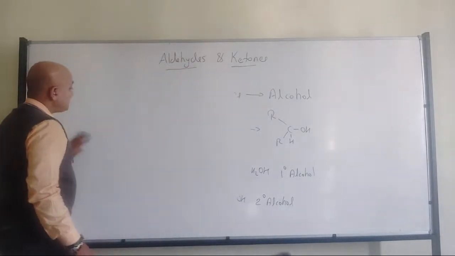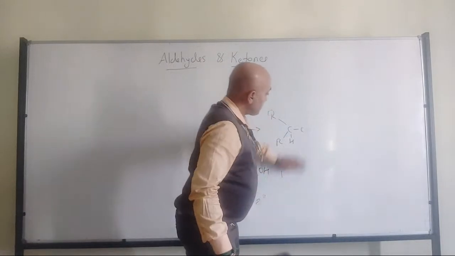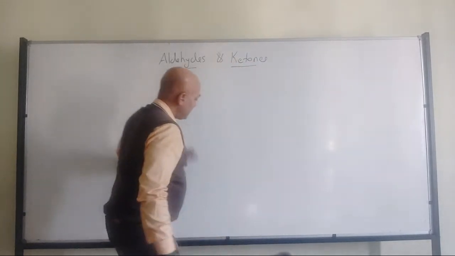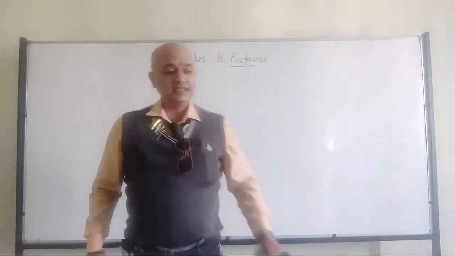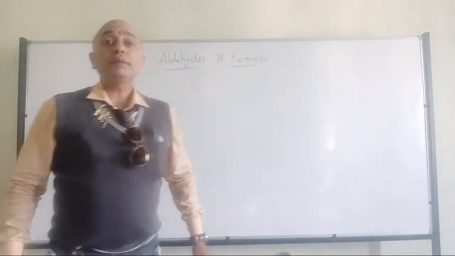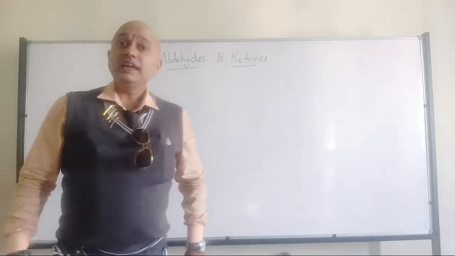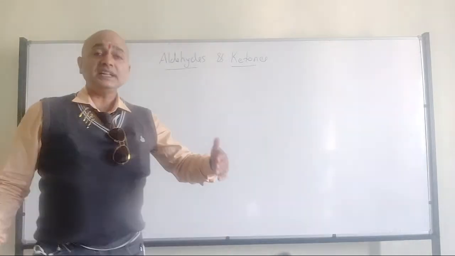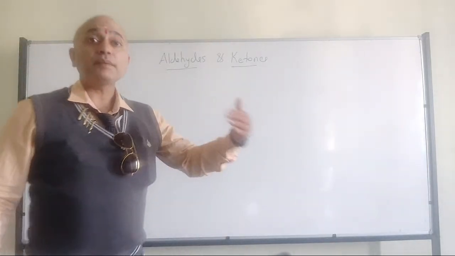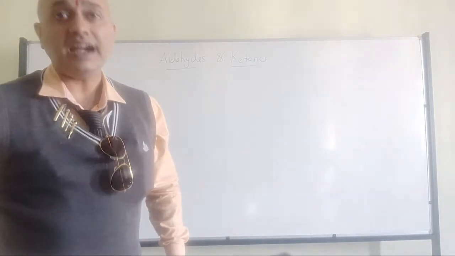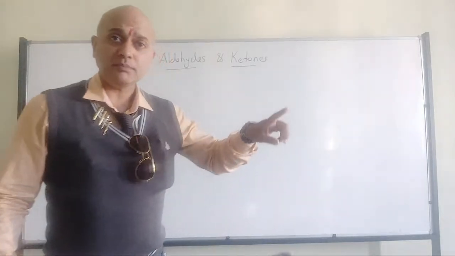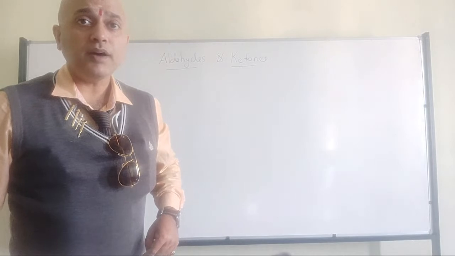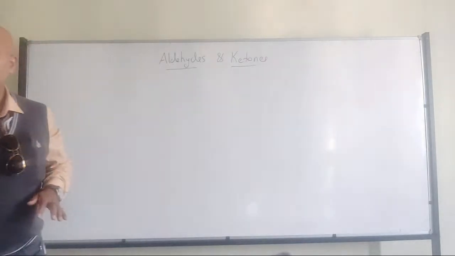What we should keep in mind is that aldehydes will give rise to primary alcohol and ketones will give rise to a secondary alcohol. It is exactly reverse with respect to the preparation of aldehydes and ketones from the respective alcohols, where secondary alcohol gives rise to ketones and primary alcohol gives rise to aldehydes. But there it was an oxidation process and here it's a reduction process. All of you got my point? Any doubts with regard to this one?